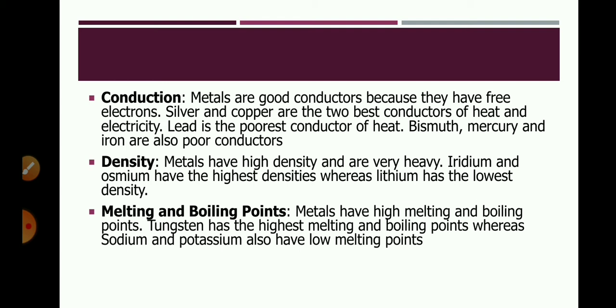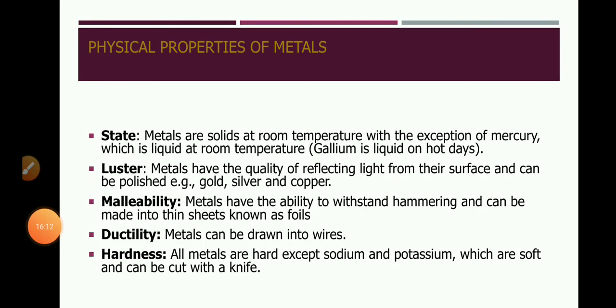Here the exception is gallium and cesium. These are the metals which can melt on our palm. If you take gallium and cesium on your palm, it will start melting. So these are the two metals which have very low melting and boiling points. With this, sodium and potassium also have low melting and boiling points. Metals are generally silver grey or golden yellow in color. As I told, they are generally solid in form.